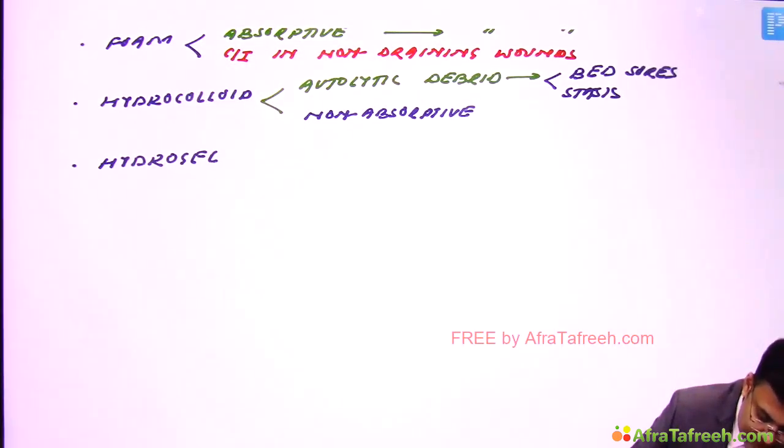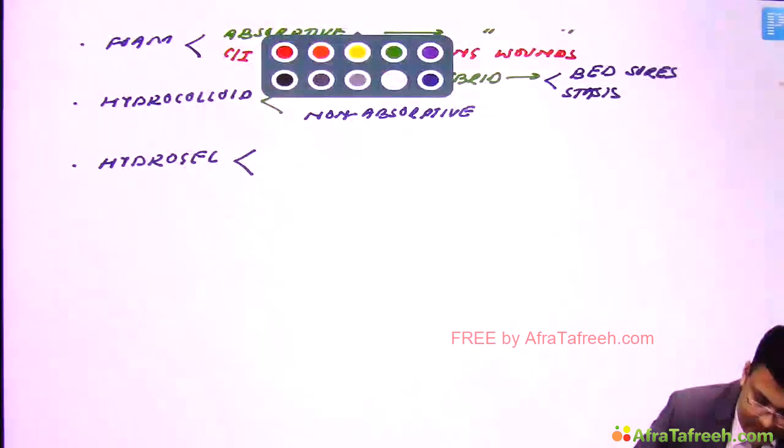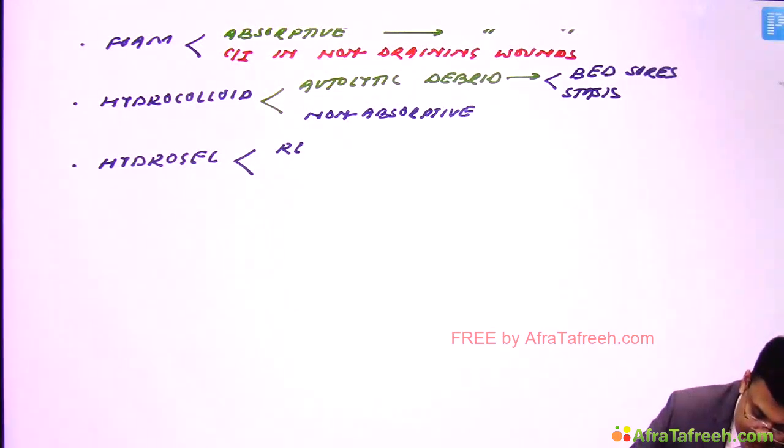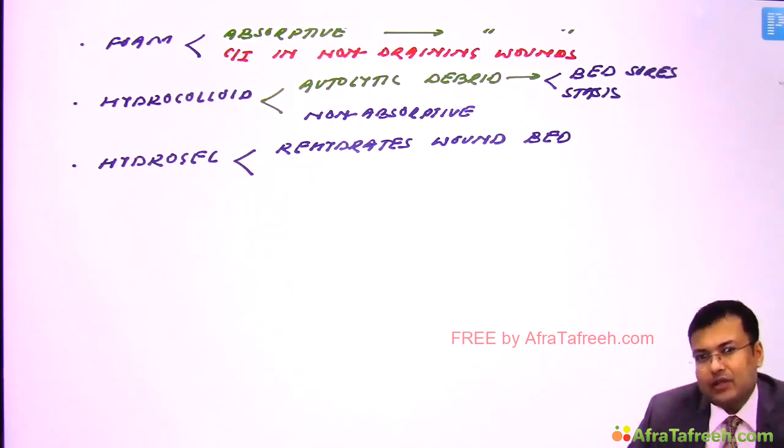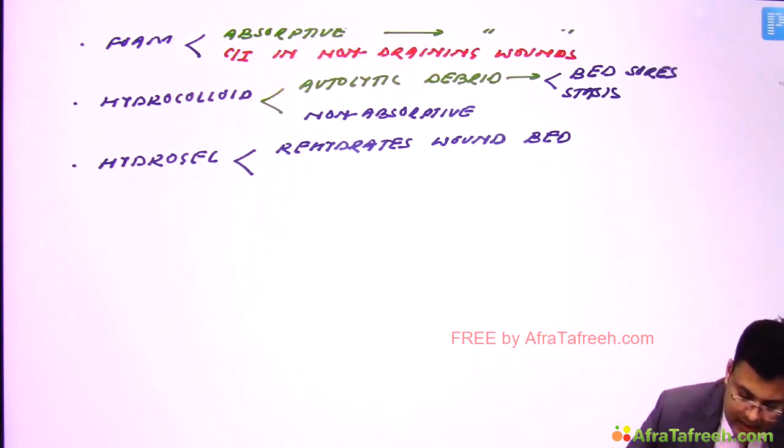It hydrates the wound. Clear? It rehydrates the wound bed, and because of that, sometimes it can cause maceration, and it also causes autolytic debridement.